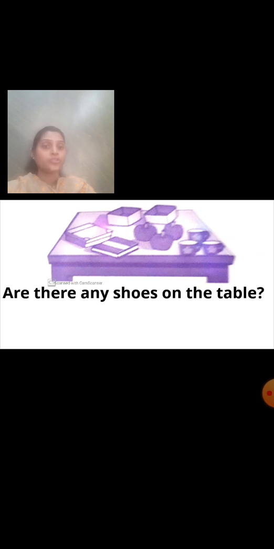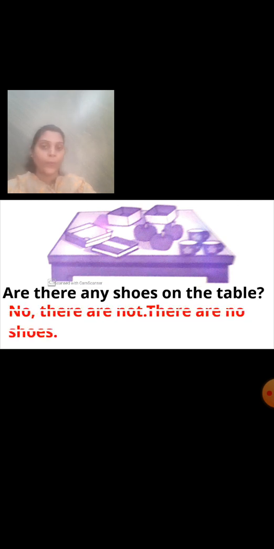Are there any shoes on the table? Look at the picture carefully. Are there any shoes on the table? Can you see the shoes? No, there are not. There are no shoes. First you will write no.